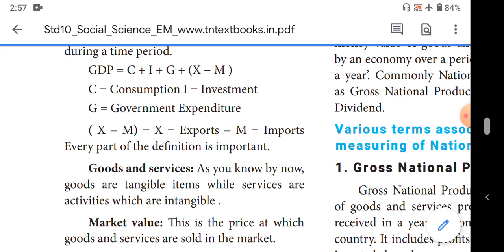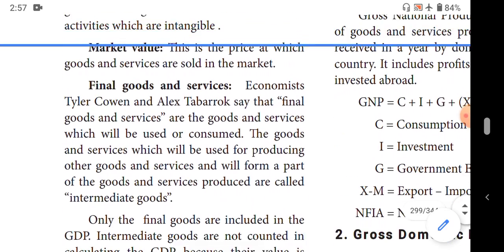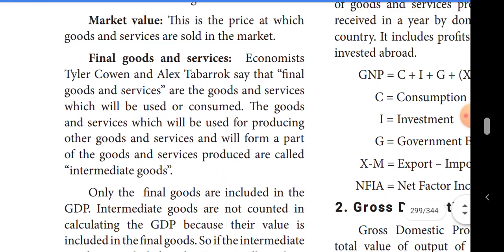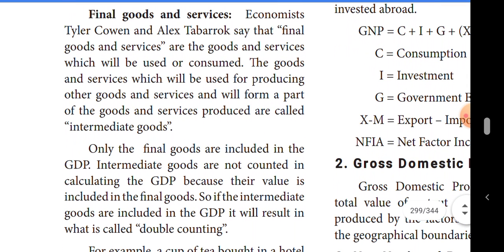Then the third important thing is final goods and services. The economists Tyler Cowen and Alex Tabarrok say that final goods and services are those goods and services which will be used or consumed and will not form a part of other goods and services.